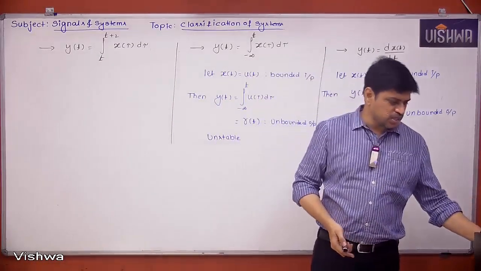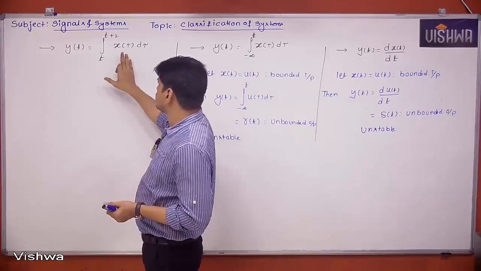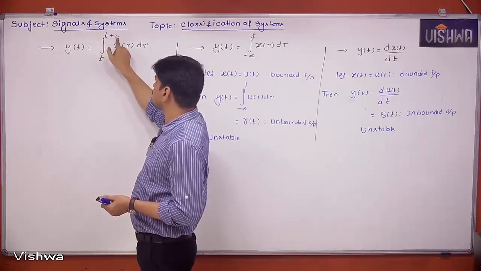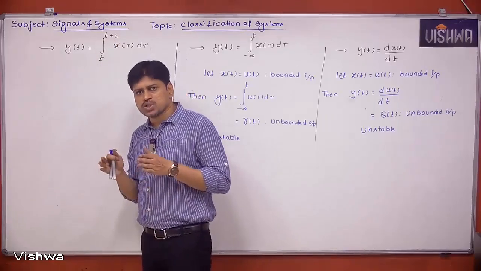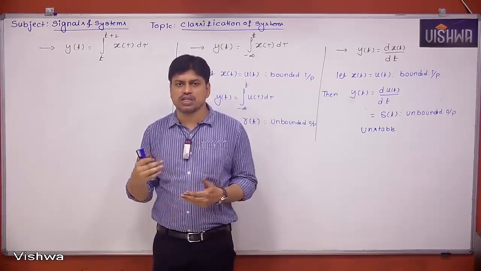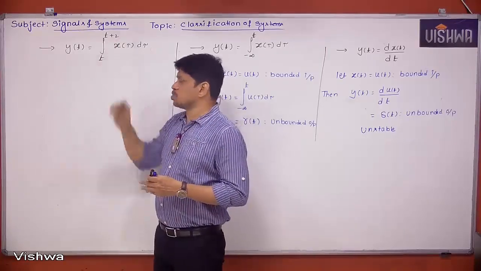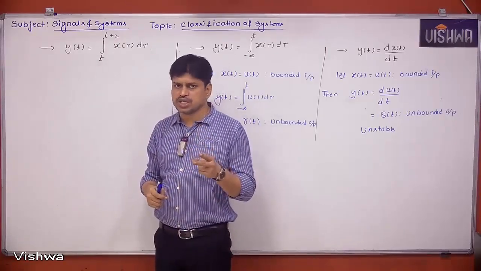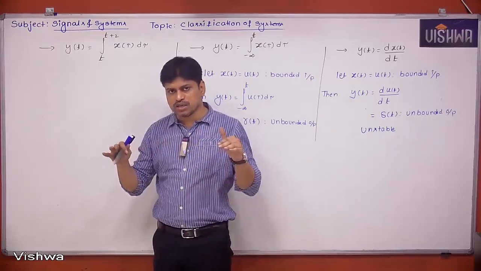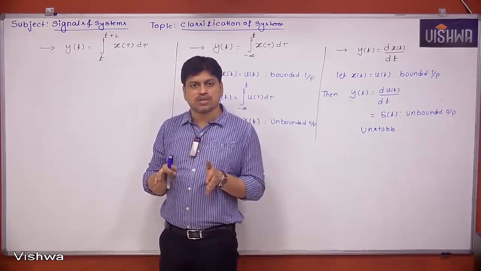Now try to understand what this integration represents actually. This integration is done from t to t plus 2. That means what is the duration of integration? The duration we are considering for the integration is nothing but 2 seconds. Now we have to find out the area under a bounded function for 2 seconds. Will it ever become infinity? That's the question. So it will never be infinity.